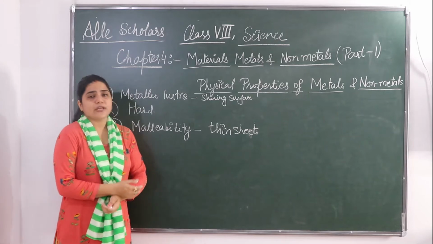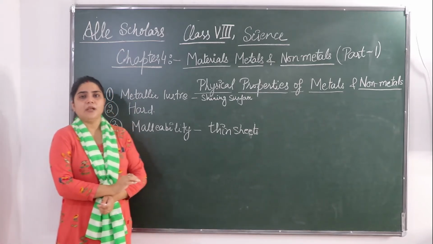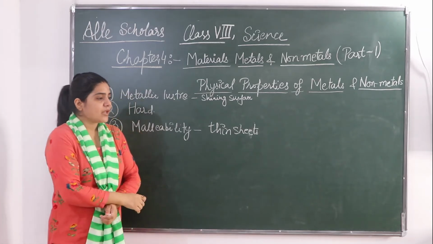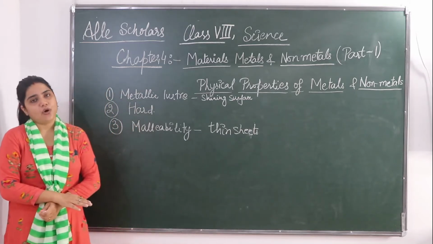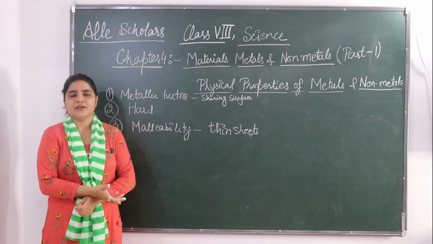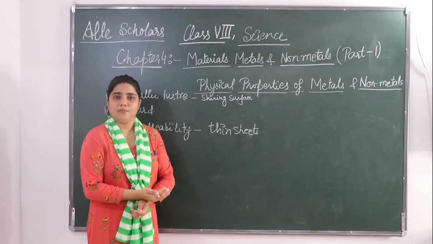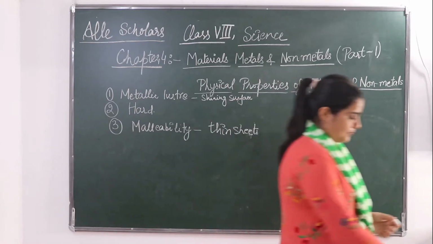Other examples you can see gold and silver. You must have seen are the most malleable metal. Okay. Gold and silver are the most malleable metal. They are made into the sheets on beating. You must have seen that gold jewelries and silver jewelries are there. So how is it possible to make them? Because of this property only, that is a malleability property.